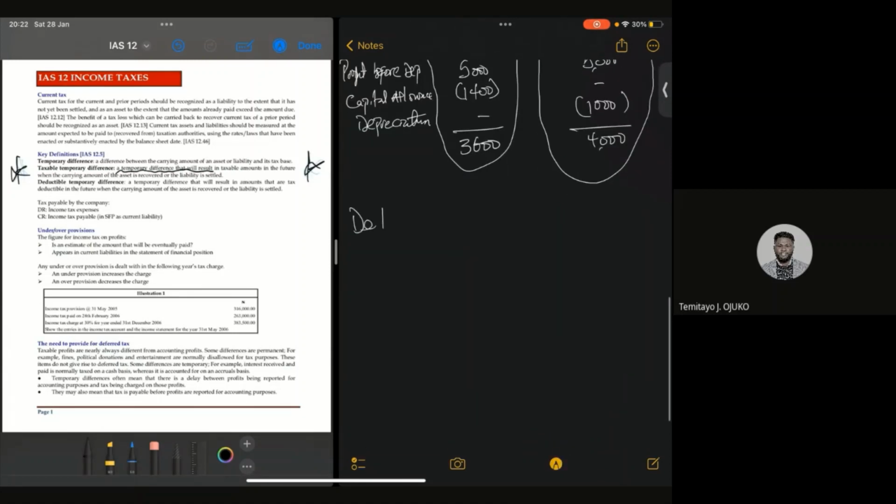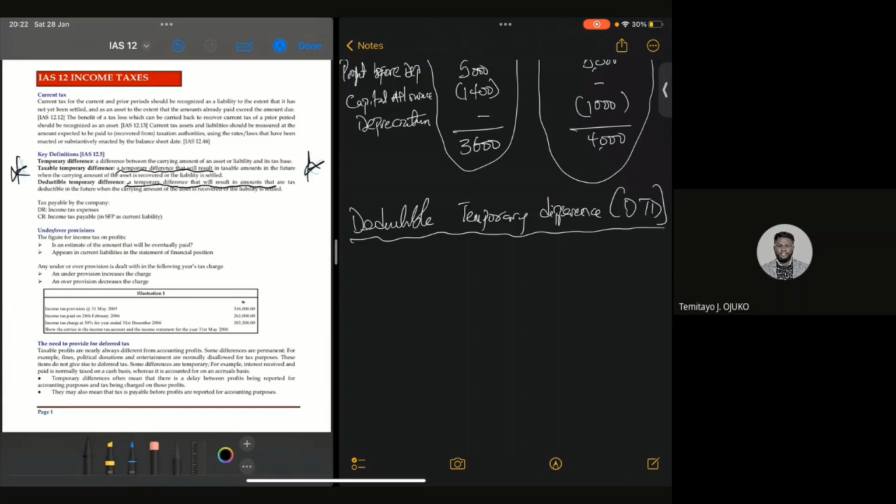Now, the next thing is the deductible temporary difference. Let me still use DTD. Now, this is the direct opposite of taxable temporary difference. Now, let's go back to our notes. A temporary difference that will result in amounts that are tax deductible in the future. Please take note: tax deductible in the future.